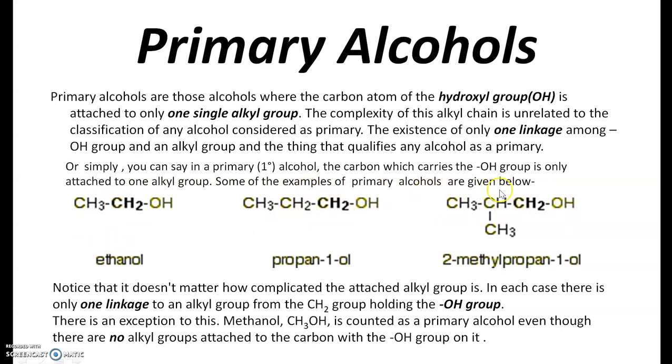Some of the examples of primary alcohols are given below: ethanol, propan-1-ol, 2-methylpropan-1-ol. The most important thing here is the position of the OH group, and in all the cases, it is at the first carbon. Notice that it doesn't matter how complicated the attached alkyl group is. In each case, there is only one linkage to an alkyl group from the CH2 group holding the hydroxyl group.